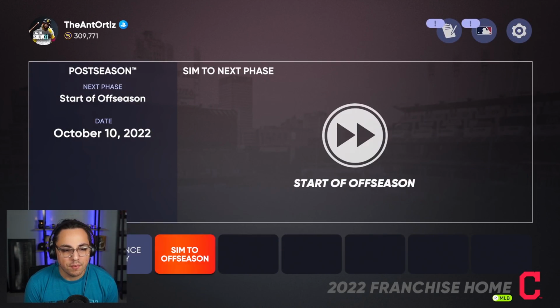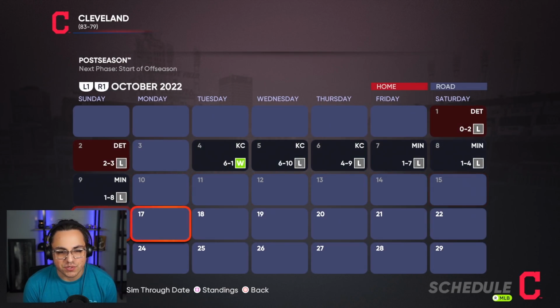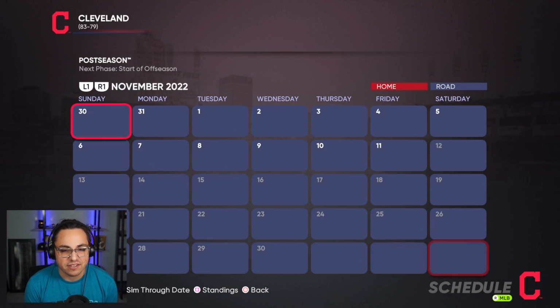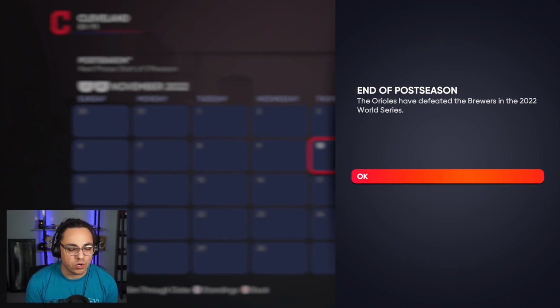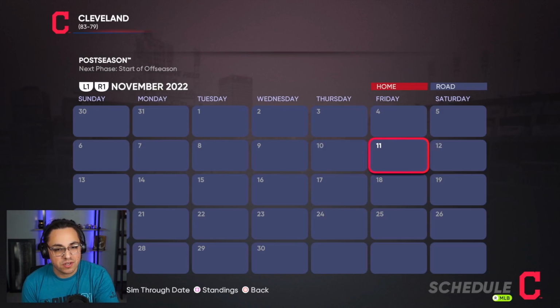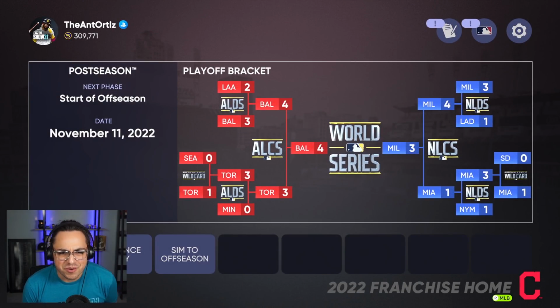So you know what? Before we get to that, let's just close out the season. I feel like I probably should start doing it this way. Let's close out the season. That way we can see the MVP, the World Series, all the awards at the same time. So the Orioles defeated the Brewers. Oh, okay. The Orioles defeated the Brewers. So the Brewers beat the Dodgers. Okay. And the Marlins beat the Mets.